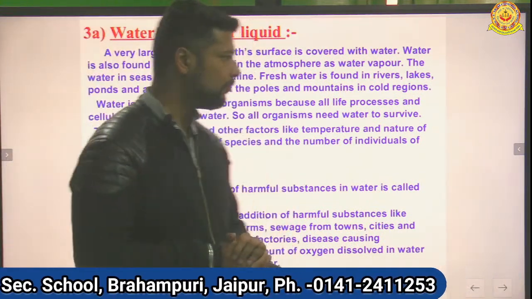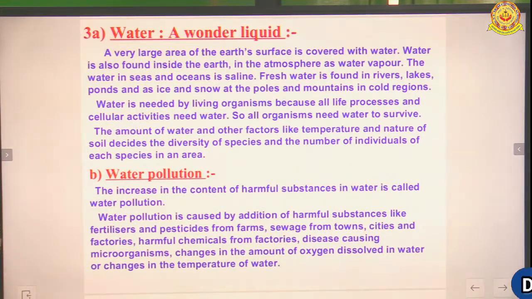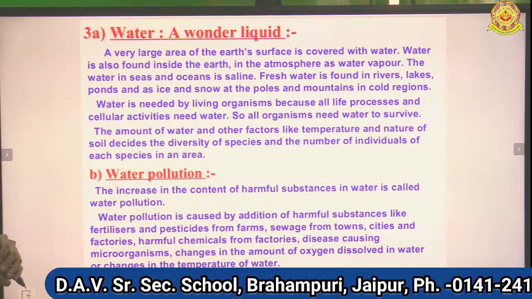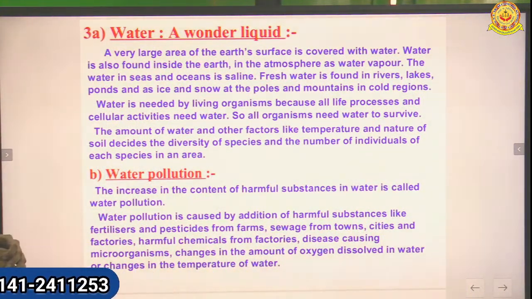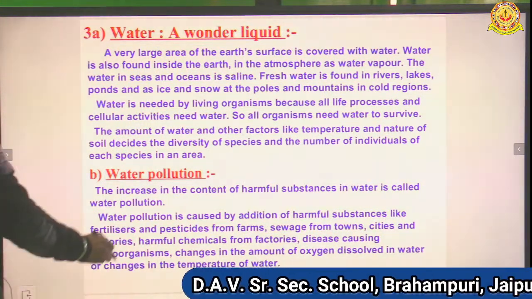Understood? Next, water pollution is caused by the addition of harmful substances like fertilizers and pesticides from farms, sewage from towns, cities and factories, harmful chemicals from factories, disease causing microorganisms, changes in the amount of oxygen dissolved in water, or changes in the temperature of water.